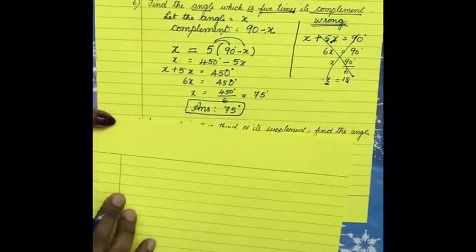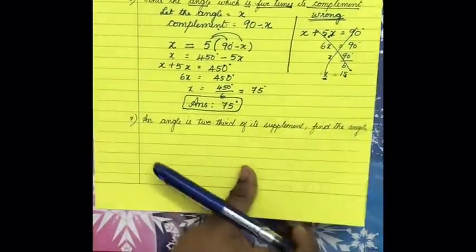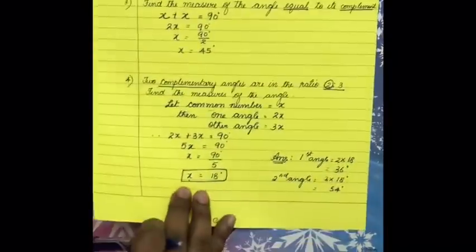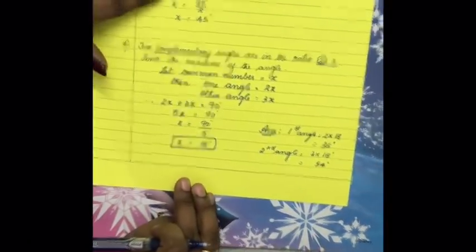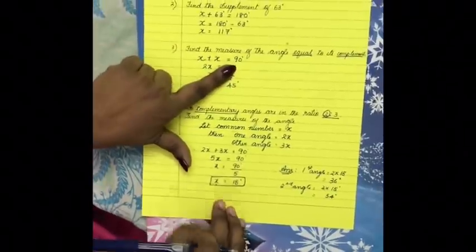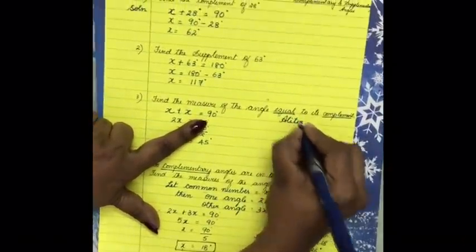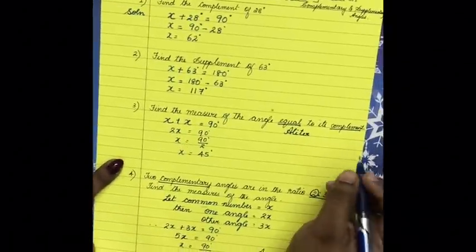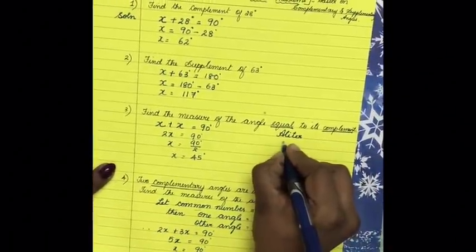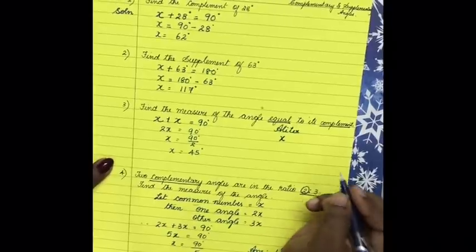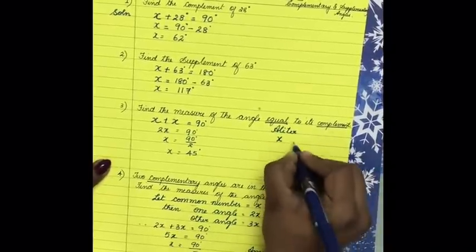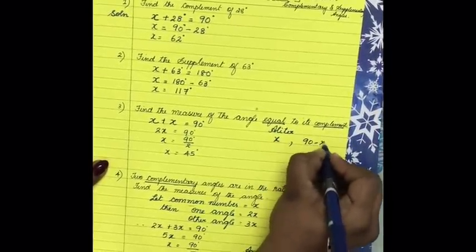So this case only I told, it is actually in the third problem also. When we solve the third problem, x plus x is equal to 90 degree. Here the aliter. So the aliter here is, let the angle be x degree and its complement is 90 minus x.